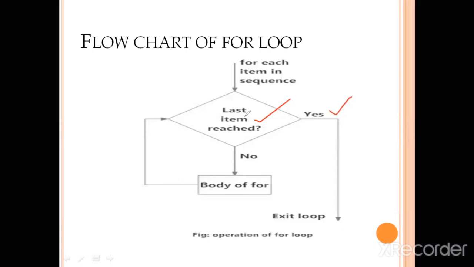And if the last item is not reached, then whatever statements are written in the for loop will be executed, and it goes again to the for loop statement, incremented by 1, and again checks for the last item. If still the last item has not been reached, then again the body of the loop will get executed, and so on until the last value comes. When the last item is reached, what will happen? The body of the loop will not get executed and we will exit from the loop.